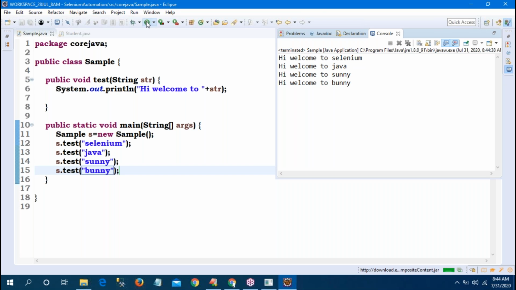Sir, this parameterization is a very important concept. Because in testing, if you want to log in, the same concept is applicable on our testing side also. Whenever I want to log in, a username and password are required. Maybe tomorrow I am given 10 usernames and passwords. First time username, password: admin and admin. Second time, user and user. Third time, dog and dog. Fourth time, cat and cat, like that. 10 data sets I am given. The logic to log in is only one, but every time I am passing different values. That is also called the parameterization concept. Very important concept.